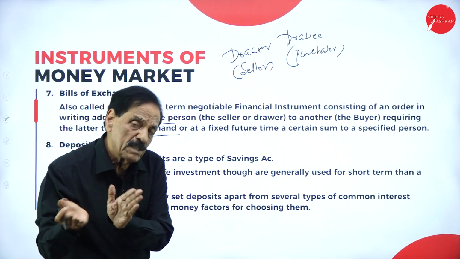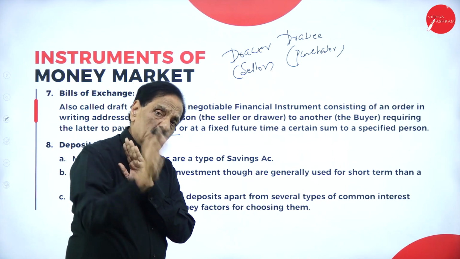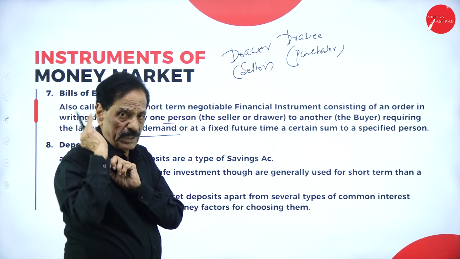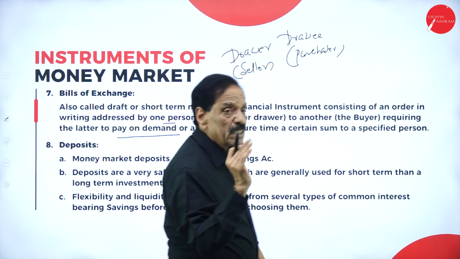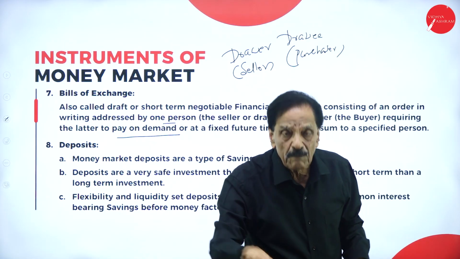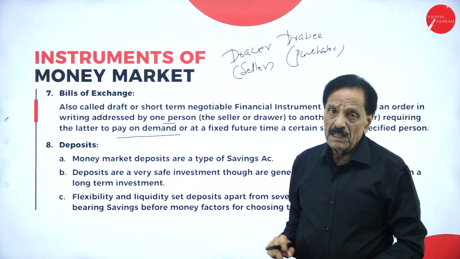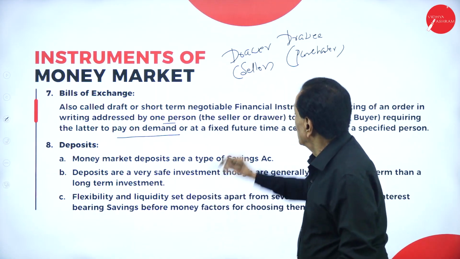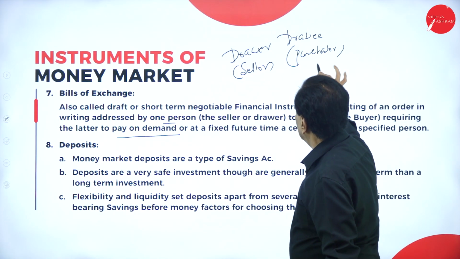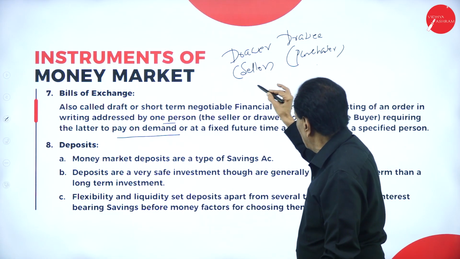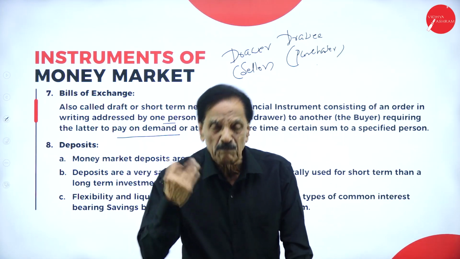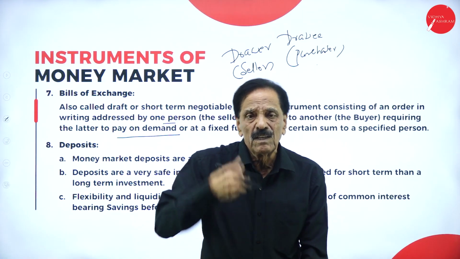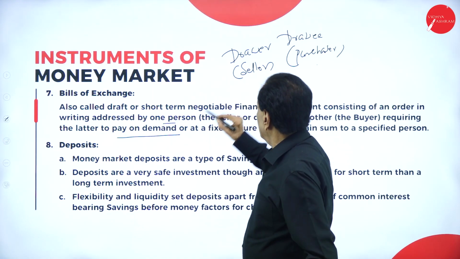It may be 6 months, it may be 1 year. Either he has to pay on that particular future date, or on demand, a certain sum of money specified in the bill of exchange. It is specified by the drawer. When a purchaser takes the goods from the seller, the drawee says, I will pay your money after 6 months. Who writes the letter?